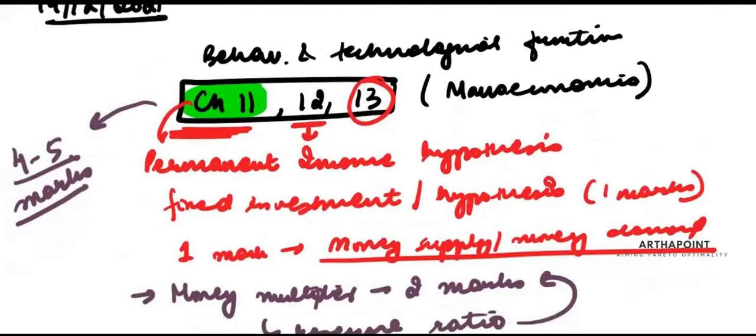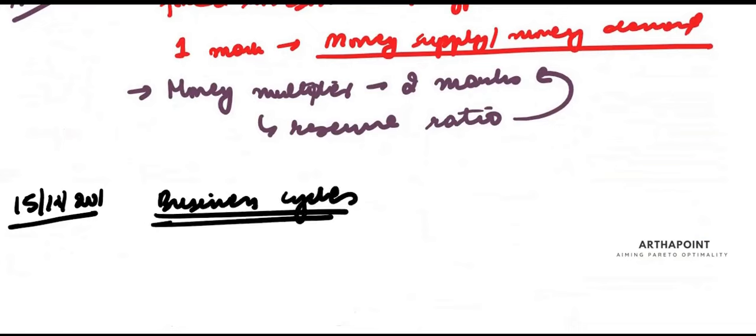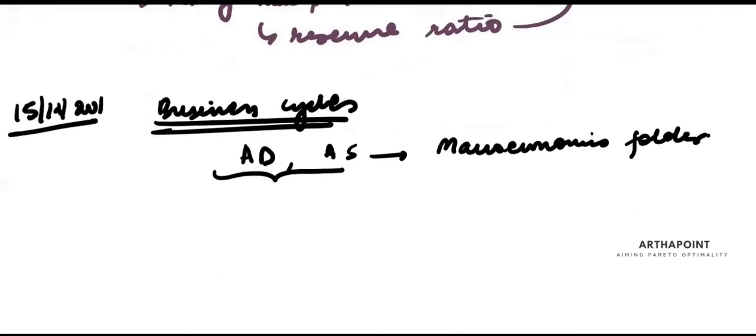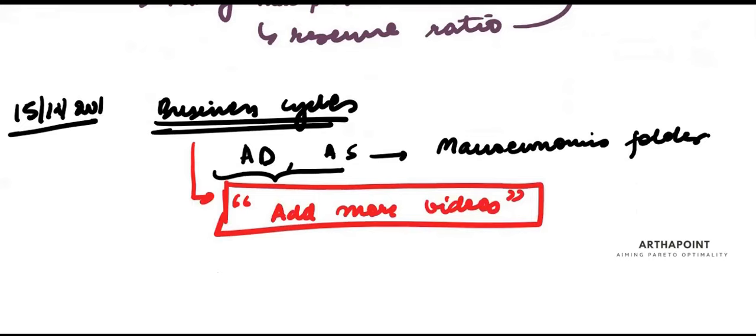Then on 15th, we will revise business cycles, where you will do chapter on aggregate demand, aggregate supply. Again, this is a part of macroeconomics folder. Here, I am expecting a question which can be related a bit to the current business cycle. So I'm going to add some more videos that I'm expecting might come in exam, though they are not directly specified as part of the syllabus.